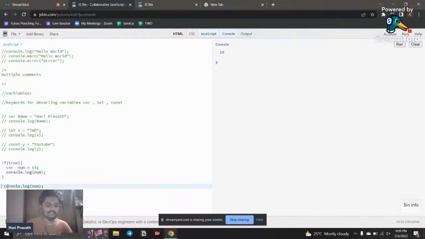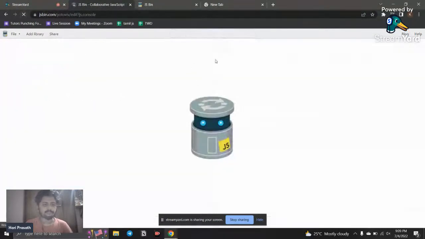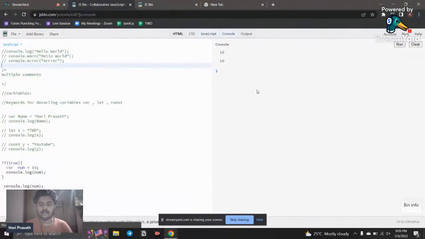And same like this, if I just run again, I just clear this, run again, and you can see it outside this. So the variable is declared inside the conditional statement, but it is also accessible outside too. Okay, so this is a worst behavior. This causes some bugs, and it causes some errors too.